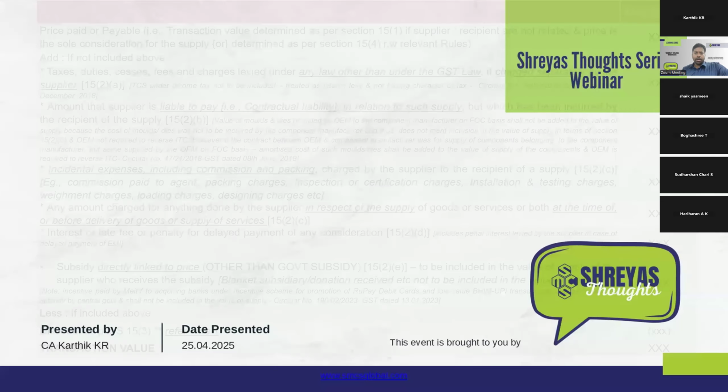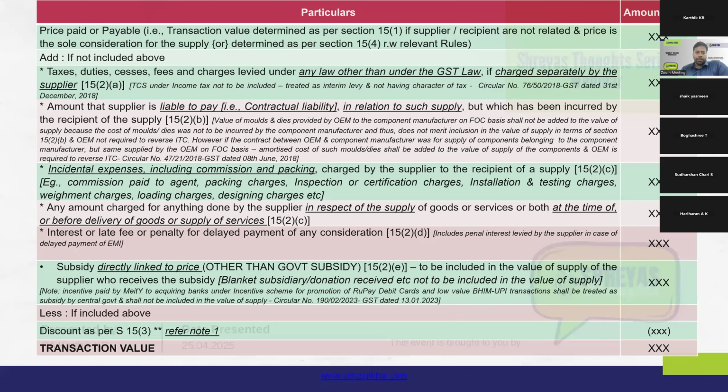So the provisions of section 15.1 read with section 15.2 have been tabulated in a summarized way, in a computation format for better understanding, and the explanation on 15.1, 15.2 and 15.3 will be based on this tabulation.